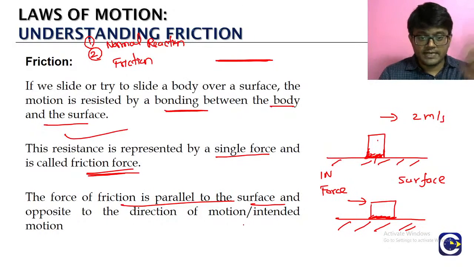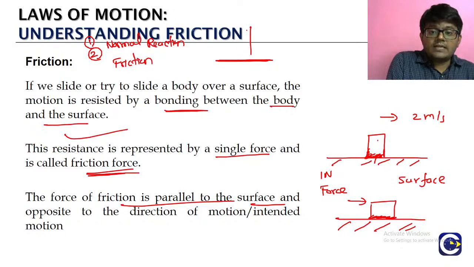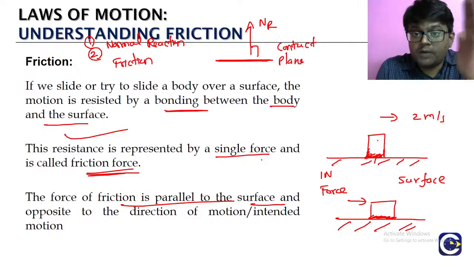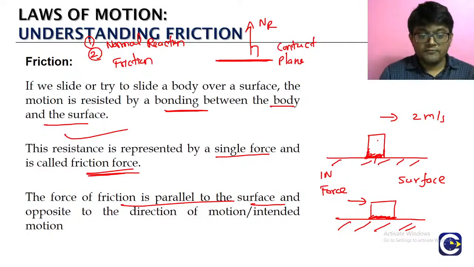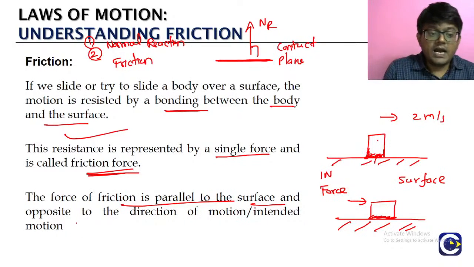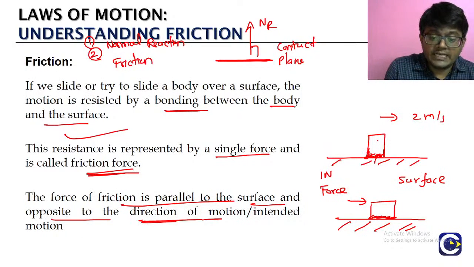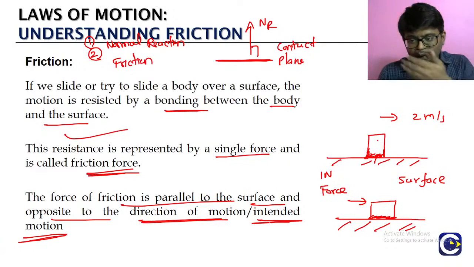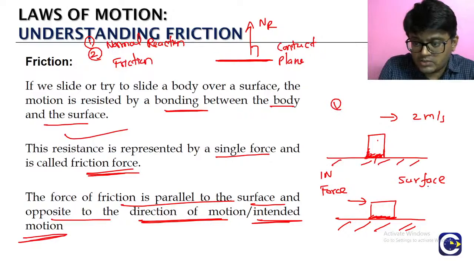Normal reaction acts normal or perpendicular to the contact plane. Friction acts parallel to the surface, and it will be opposite to the direction of motion or the direction of the intended motion. See, we have nicely drawn case 1 and case 2 here.